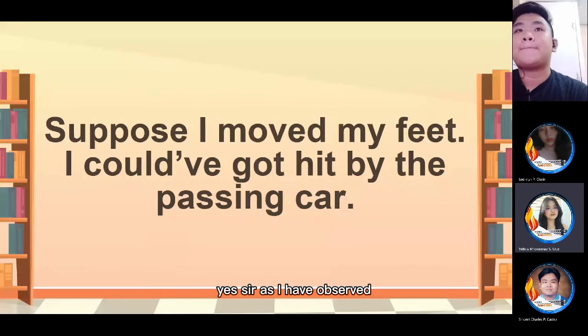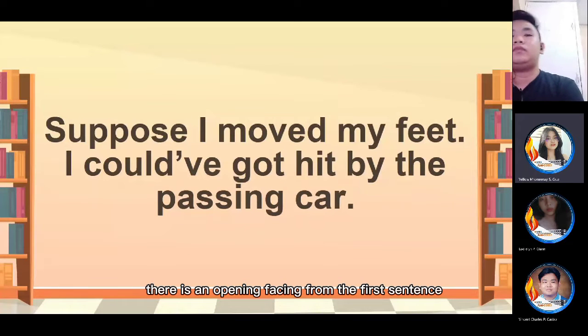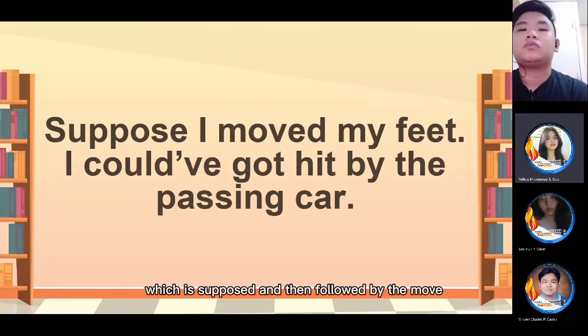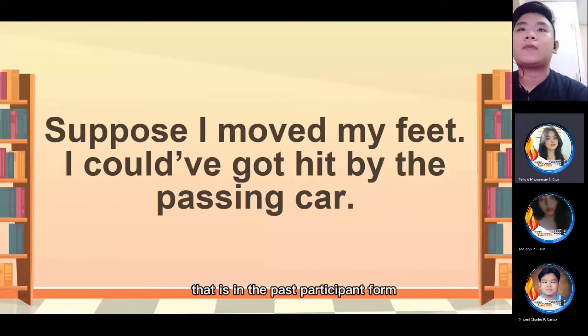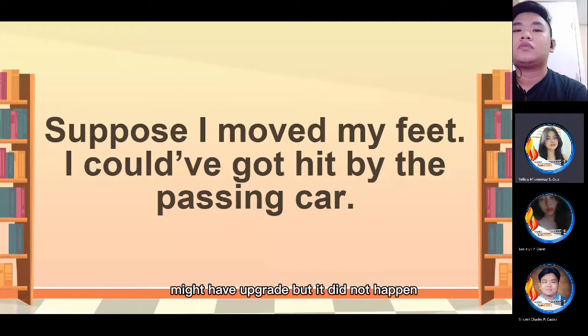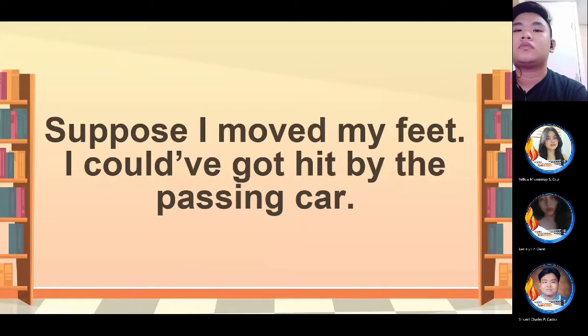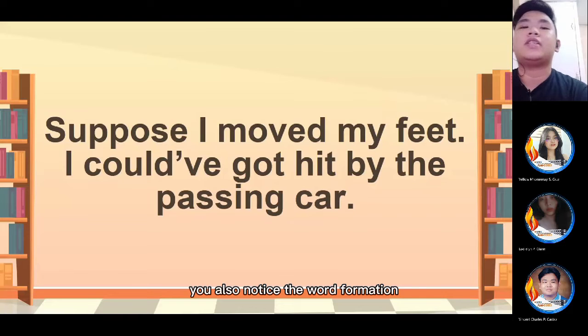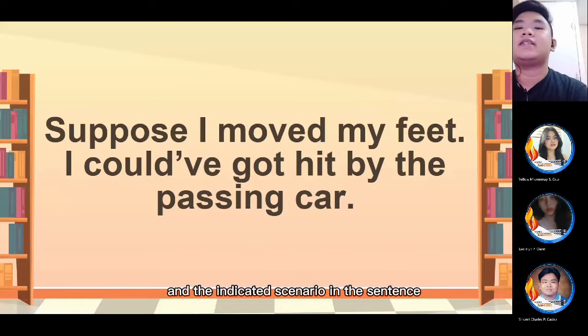Yes, sir. As I have observed, there is an opening phrase seen from the first sentence, which is suppose, and then followed by the verb move that is in the past participle form. I also notice here that the scenario in the sentence might have occurred, but it did not happen. Yes, indeed, Miss Cruz. It is an accurate observation, same as Miss Karine. You also notice the word formation and the indicated scenario in the sentence.